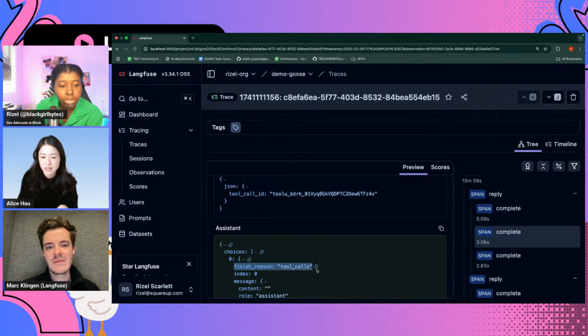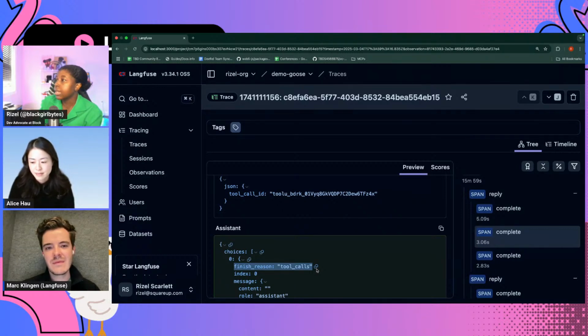I think another reason could be if you have a low token limit on your model. So if you're maybe using one of the Ollama models or an open model that has only a context window of like 2,000 tokens, Goose, I think the system prompt is already like 1,000 tokens. So it might just run out of tokens for the output generation, and so it might stop for that reason. Okay, that's good to know.